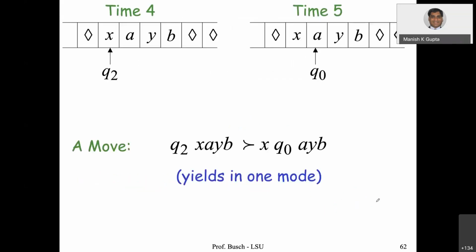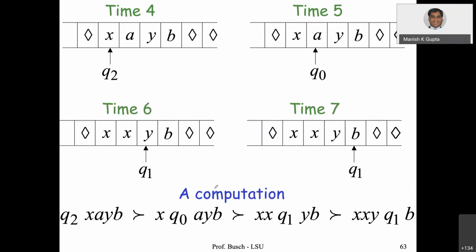So you can move from one configuration of the Turing machine to another configuration. Observe that the state is changed from Q2 to Q0. This is known as yields in one move. Using this idea, we can describe any computation of a Turing machine in the form of these IDs, from this to this, from this to this.